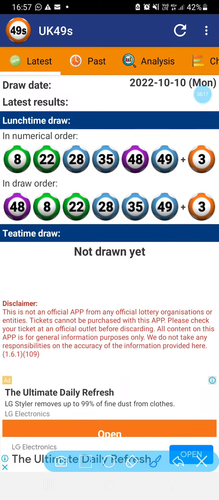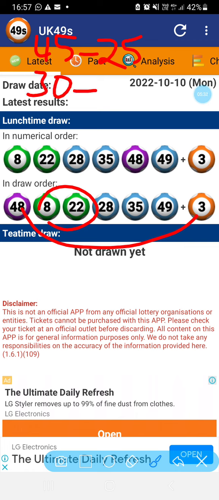Let's come this side. All right, so here we have these two are not working, but I'm just going to give it to you, 45, right? And when you add them, they'll give you a 25 there, right? All right, and then these two will give you a 30, right? And then they'll give you 22 minus 8, it will give you 14, right? 14 already, give you 14 already. And then these two will give you a 19, right? And then we'll give you also a 25. We already have a 25 there.